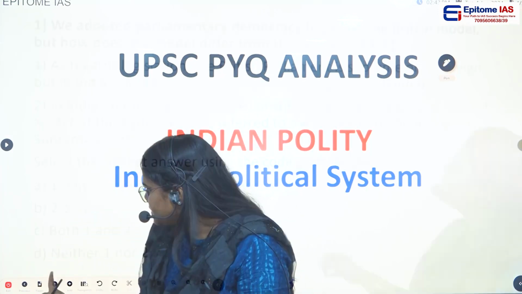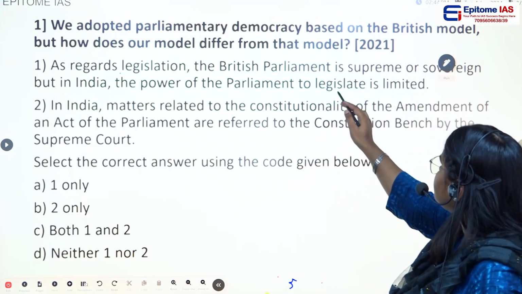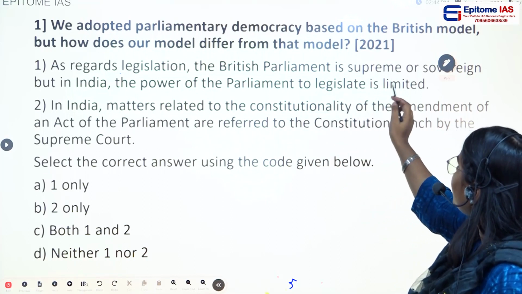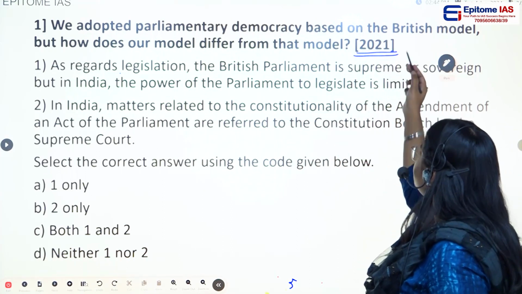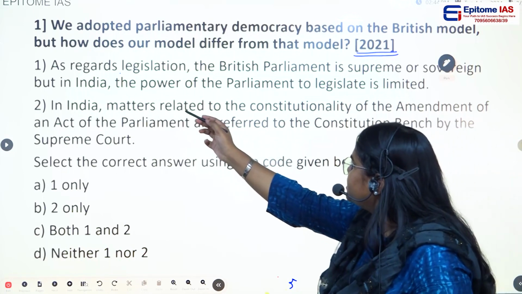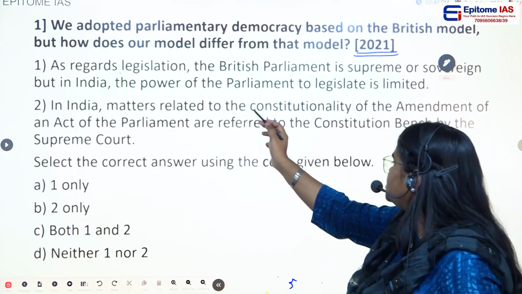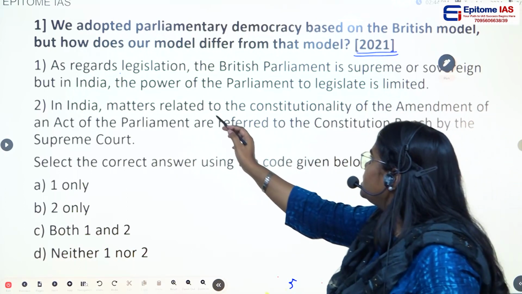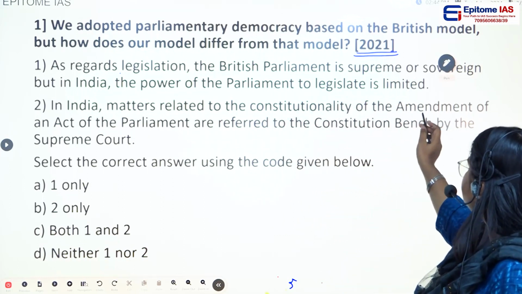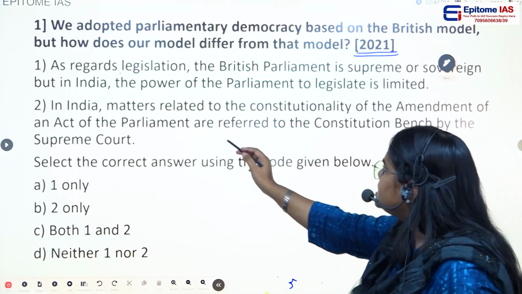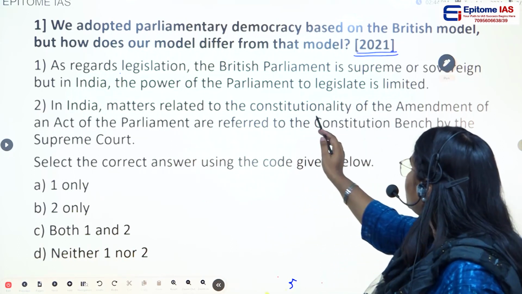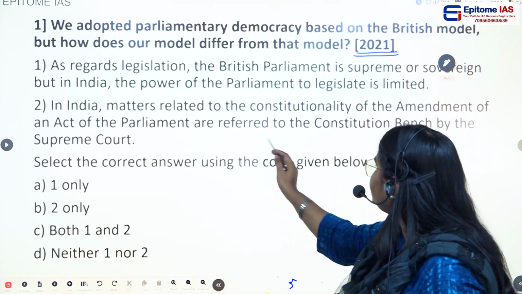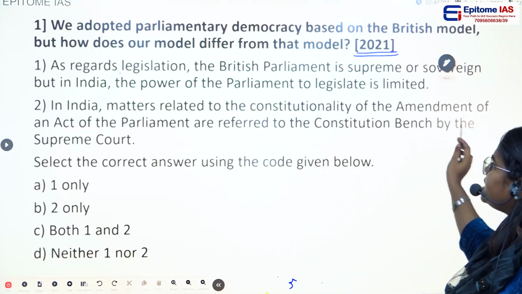So the first question is, we adopted parliamentary democracy based on the British model, but how does our model differ from that model? This question was asked in 2021. The first statement given here is, as regards legislation, the British Parliament is supreme or sovereign, but in India, the power of the Parliament to legislate is limited. The second statement is, in India, matters related to the constitutionality of the amendment of an act of the Parliament are referred to the Constitution bench by the Supreme Court.